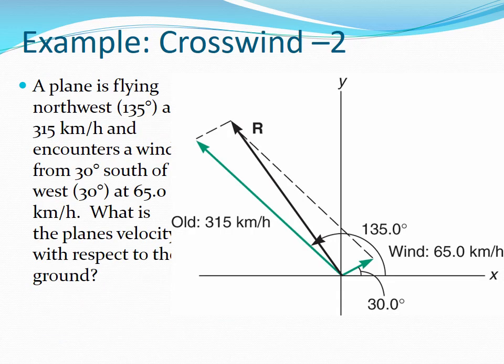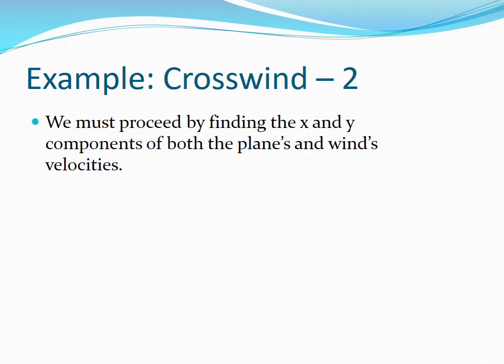Here's a second example. A plane is flying northwest, 135 degrees, at 315 kilometers per hour, and it encounters a wind from 30 degrees south of west at 65 kilometers per hour. What is the plane's velocity with respect to the ground? We must proceed by finding the x and y components of both the plane's and the wind's velocity.